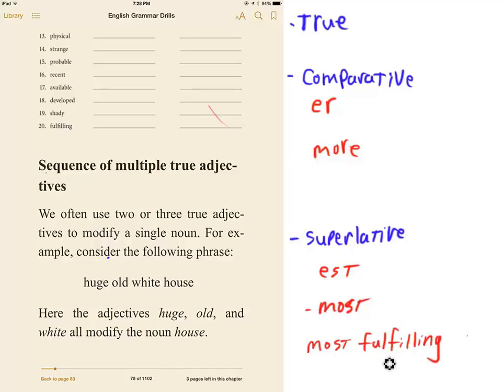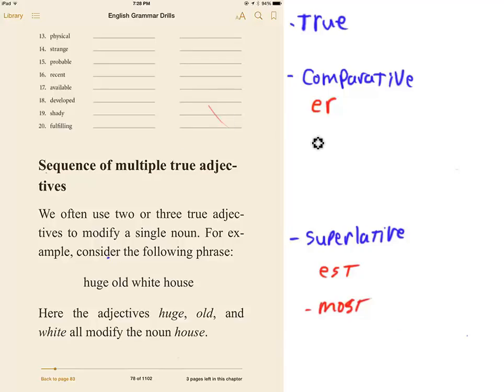Fulfilling is 3 syllables, so you'd always use the word most, or you could say that assignment was more fulfilling than my last one. So you're comparing two things. If it's 3 syllables, you're always going to use more for the comparative and most for the superlative. So that's very easy.